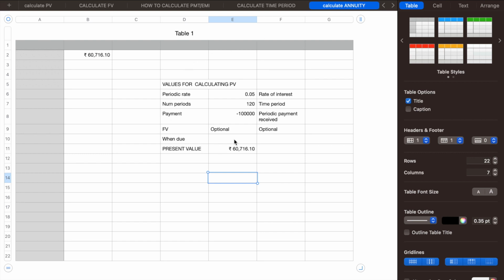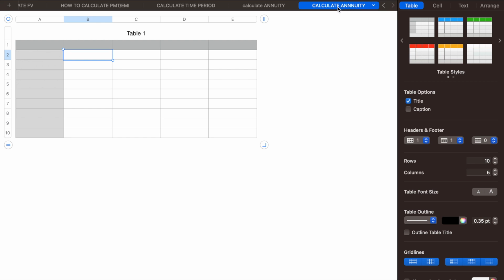Now coming to annuity, I have already explained that annuity calculation is nothing but the present value. So if the periodic rate of return is 5%, number of periods is 120, and payment is 1 lakh, then accordingly you will get the present value of the annuity. We will not dwell deep into this annuity concept because I have already explained that in detail.